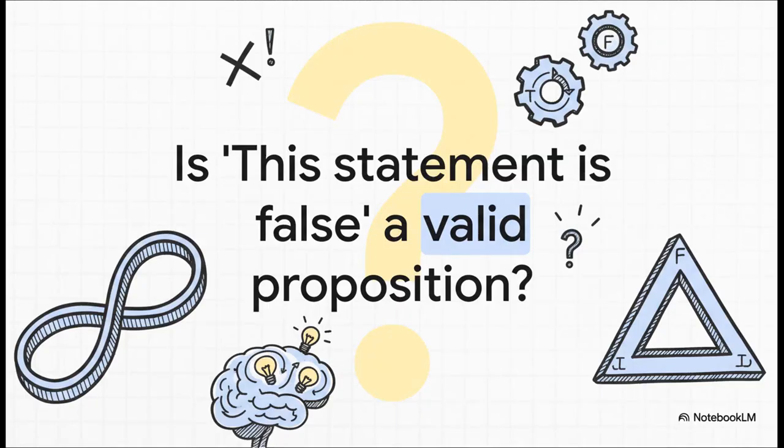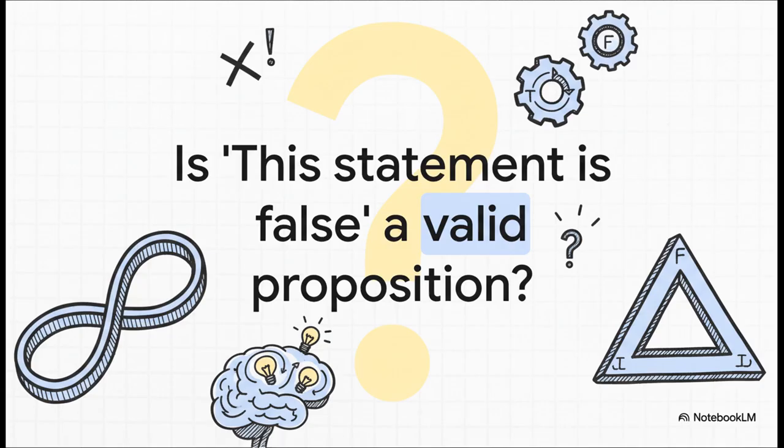So let me kick things off with a classic brain teaser, one that really shows you just how messy our everyday language can be. What about the sentence, "This statement is false"? Go ahead, think about that for a second. If the statement is true, then it has to be false, right? But if it's false, well, then that makes it true. It's a total paradox. And that is exactly why we need a different kind of language, one with super strict,